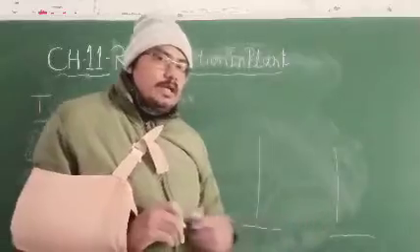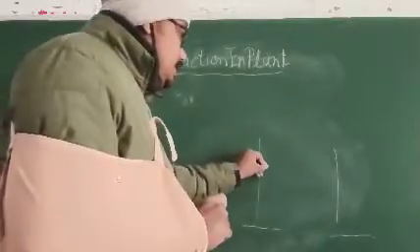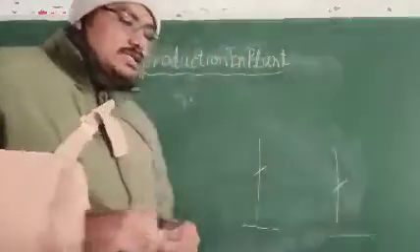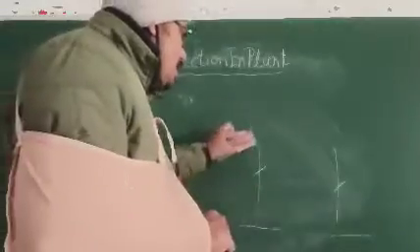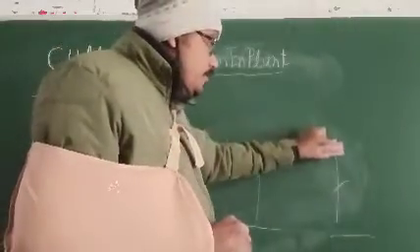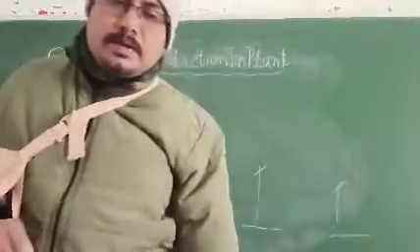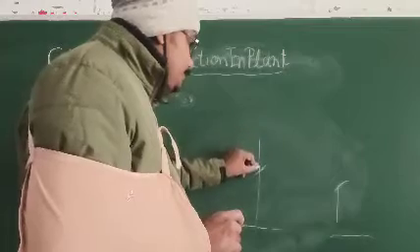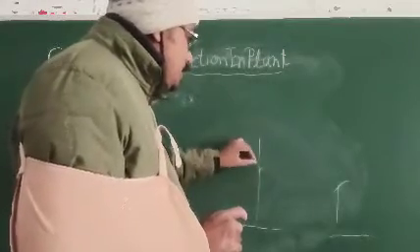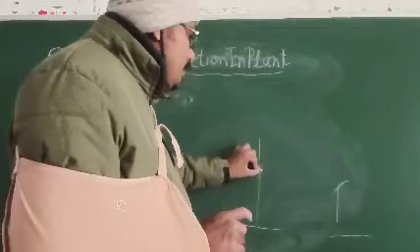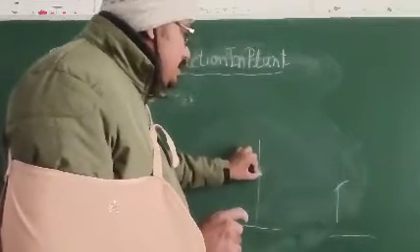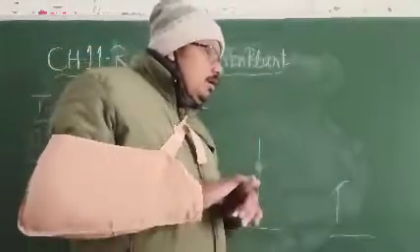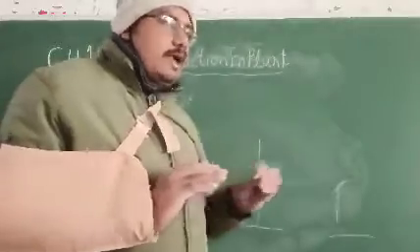So what will happen? You will cut the two plants and just exchange the upper part of this plant with the upper part of this plant. Take the upper part of this plant, put it over here, take soil, mud, clay particles, surround it, wrap it with plastic and tie it with rope.